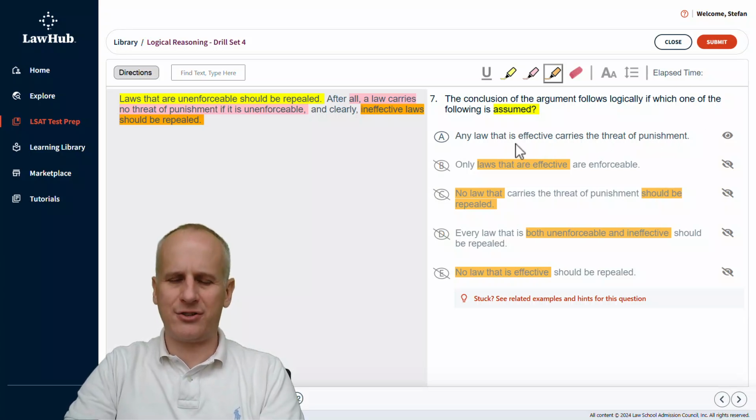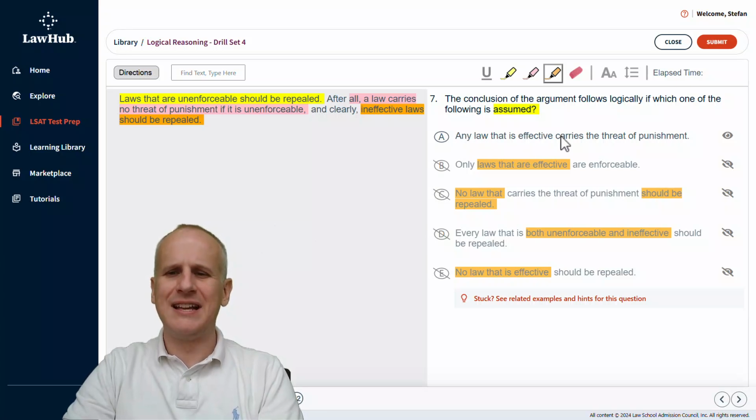Well, if we were to actually negate this, and we can use that negation test for assumption tasks only, it makes this whole thing nonsensical. And even though the negation is kind of absurd, it does prove the necessity of this statement. So if we said any law that is effective does not carry the threat of punishment, well, we know that we've got something that has no threat of punishment.